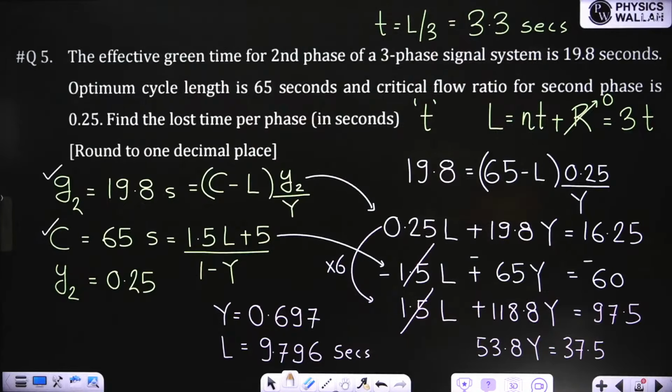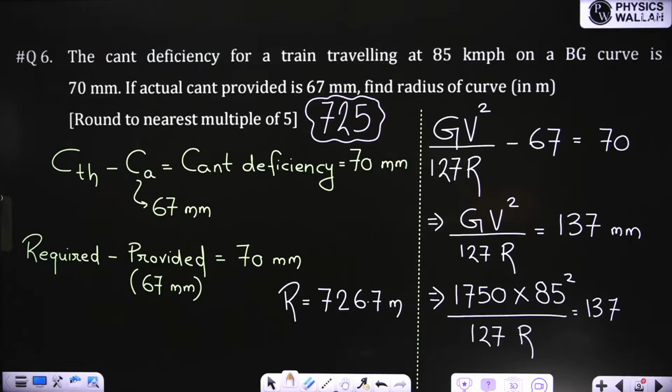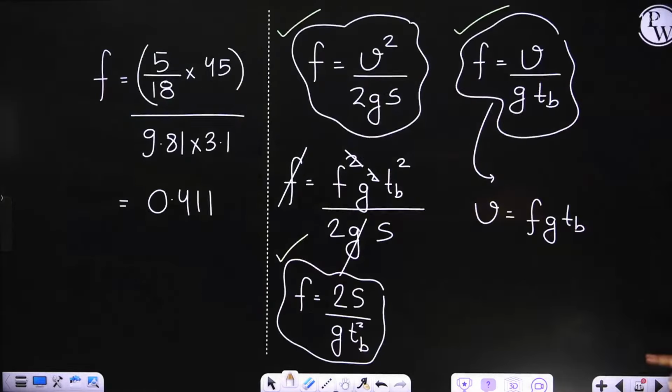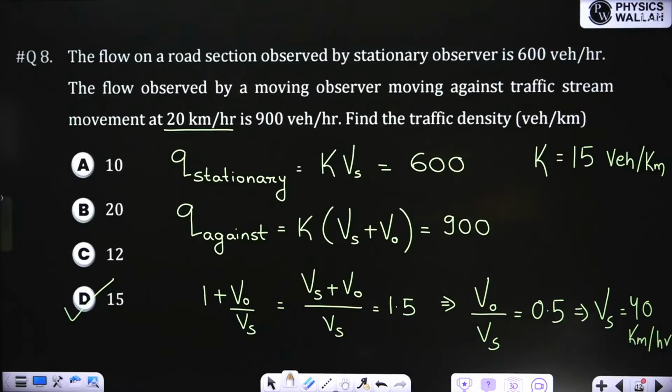As I told, Webster signal design is very important. So we solved the question. Then a question on theoretical CE efficiency, which is important for GATE. Then this was finding the value of F. So these three questions they can ask. Relative flow is asked less in GATE, but yes, they can ask.